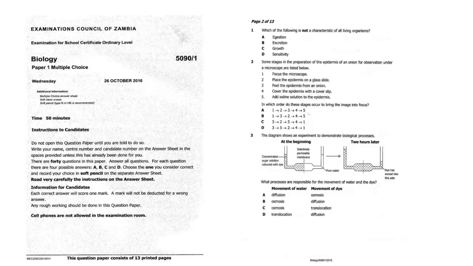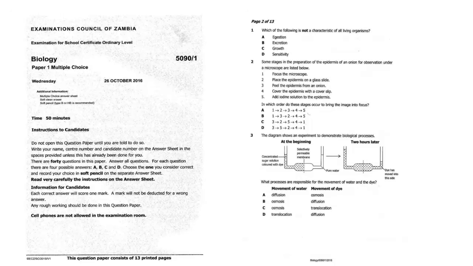One thing that I'll urge you at this point is that before you answer a question, don't use experience in answering the questions. Because you saw them somewhere and the answer was B, you expect it to be B this time around. Understand the question and then answer the question. So the understanding of the question is that these are characteristics of living organisms, but not of all living organisms.